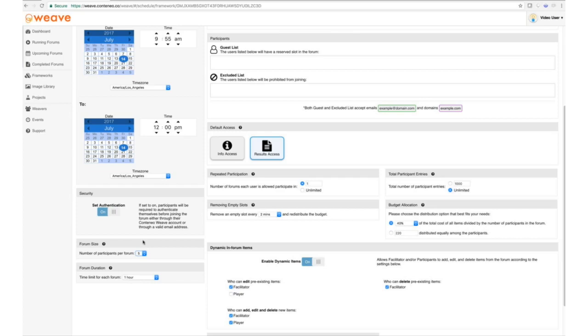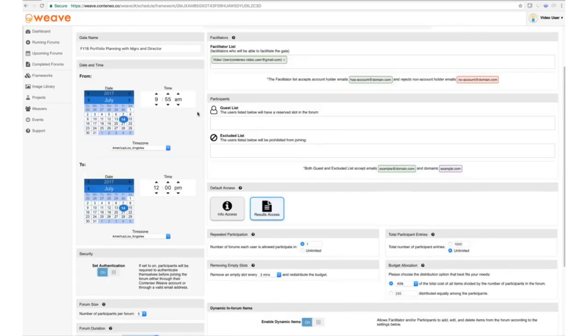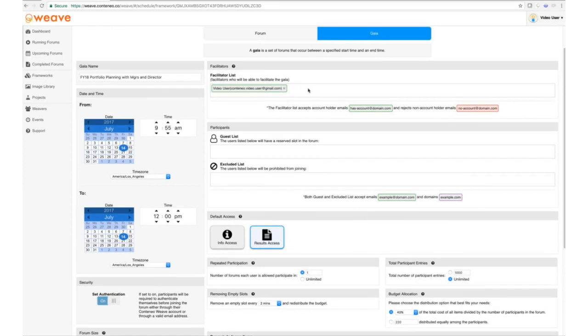Now, the forum duration we agreed was going to be 2 hours, so she sets that to 2 hours, and now we start to look at the facilitator list. We're going to remove any facilitator by default, and we're going to look at the guest list, and it's going to be mycompany.com. And of course, mycompany.com would be the URL for Jane's company.